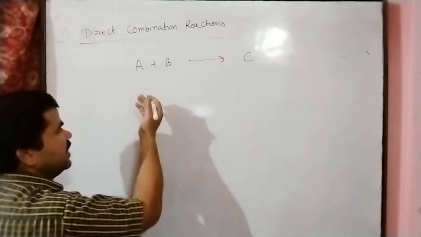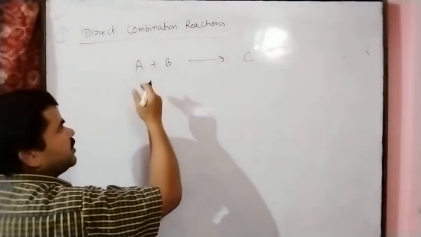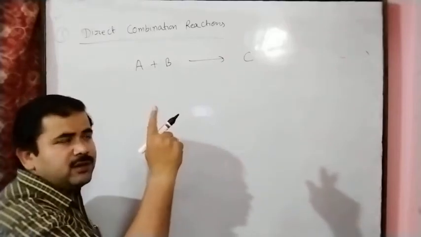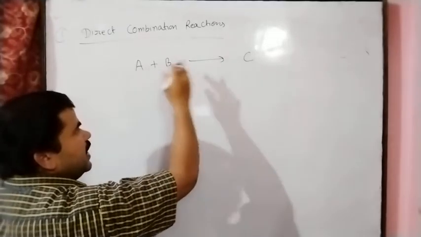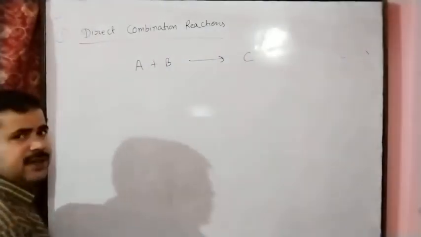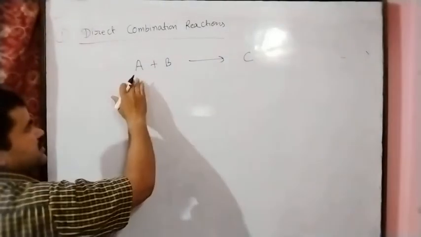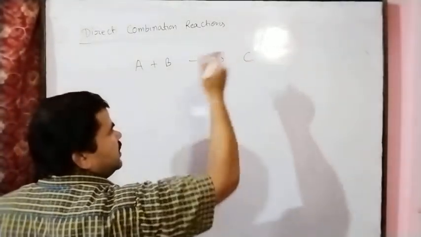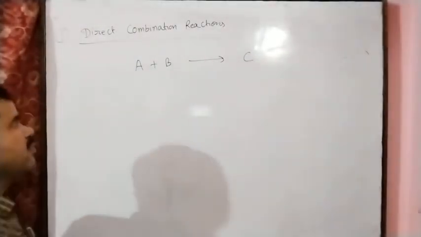We can also say it in this manner: two or more substances react to form only one product. This is called direct combination reaction. So here we can see A plus B combined and we get only one product, C.